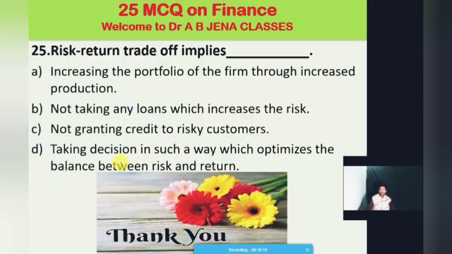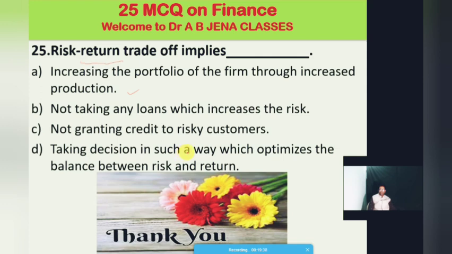The last MCQ of our discussion is on risk and return. Frequently you may get this question. Risk return trade-off implies what? Option A, increasing the portfolio of the firm through increased production. Option B, not taking any loans which increases the risk. C, not granting credit to risky customers.